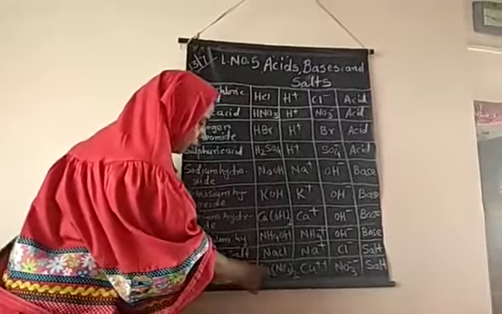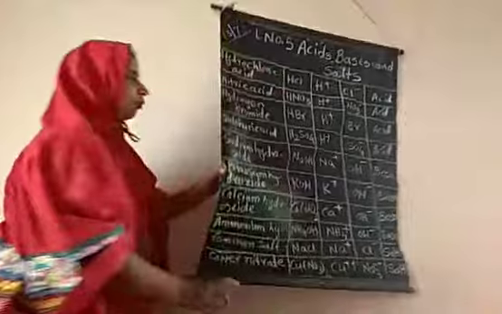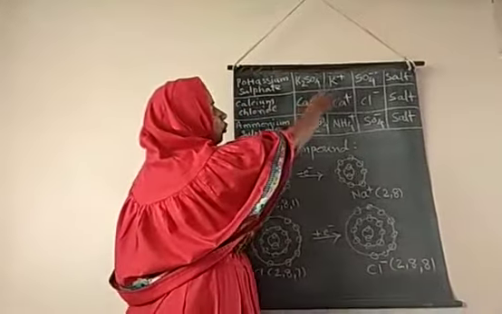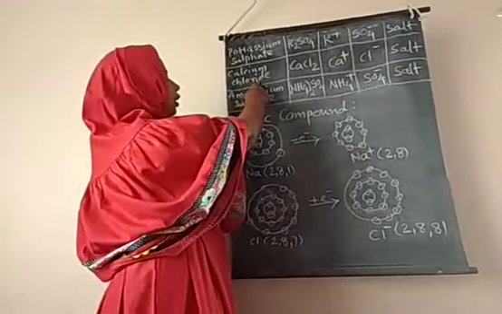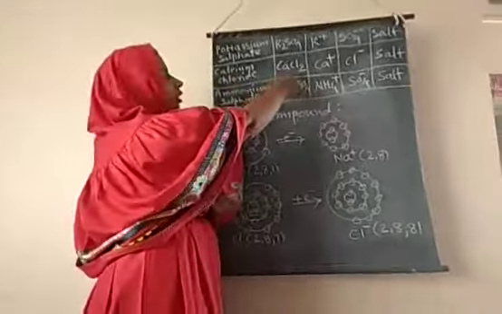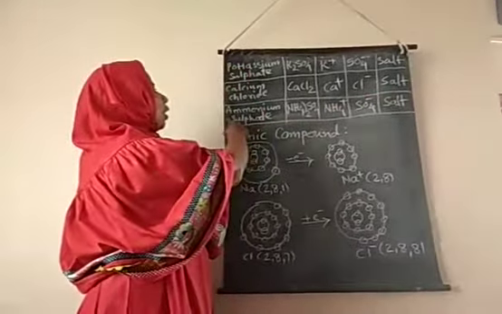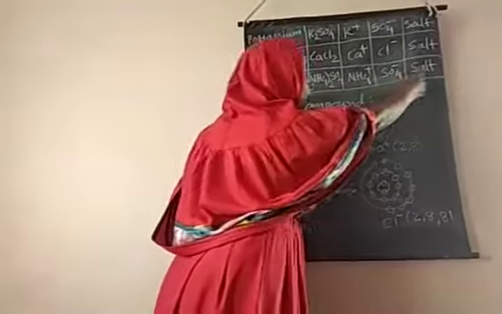Copper nitrate, Cu(NO3)2, Cu plus NO3 minus, salt. Here potassium sulfate K2SO4, K plus SO4 minus, salt, calcium chloride CaCl2, Ca plus Cl minus, salt, and ammonium sulfate (NH4)2SO4, NH4 plus SO4 minus, salt.